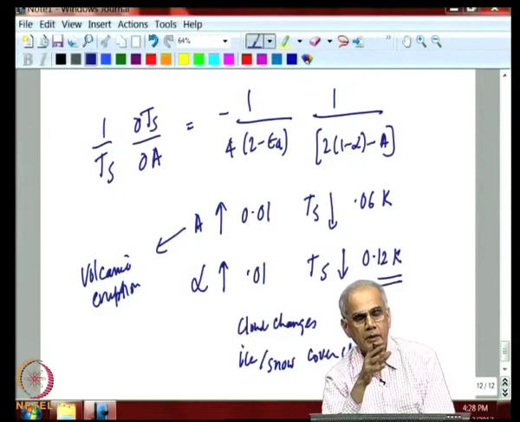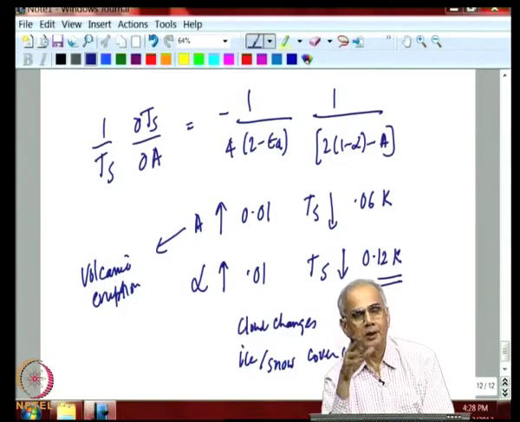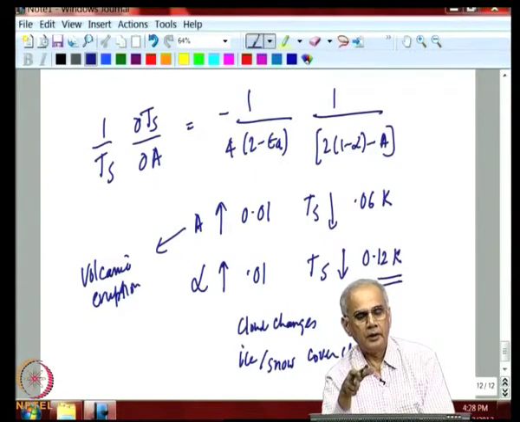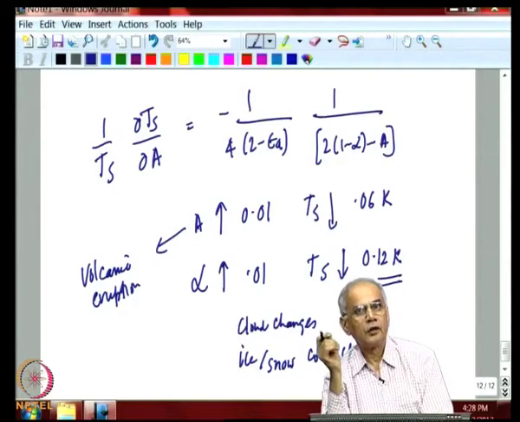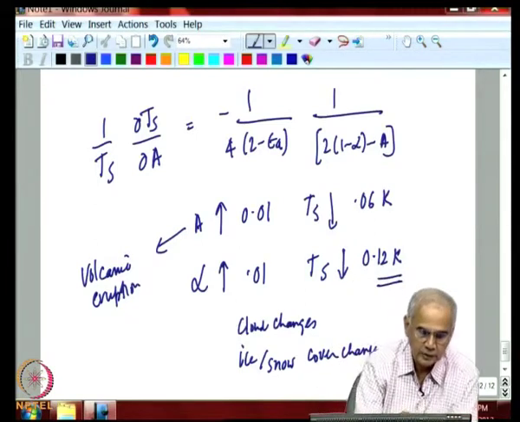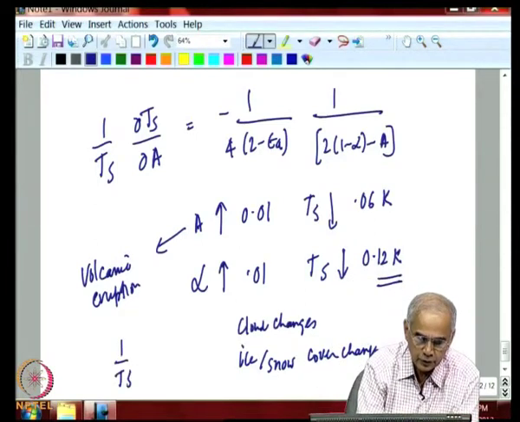So, we look at the past climate of the Earth, we do see Earth's climate fluctuating by around half degree Kelvin, and all these can be easily related to either changes in the Earth's absorptivity due to volcanic eruption, or changes in Earth's albedo due to changes in clouds or ice cover, or the third factor we have not discussed, which is the changes in temperature due to changes in incoming solar radiation.